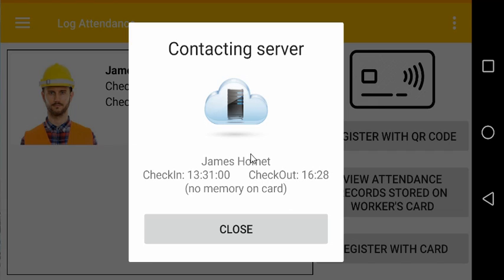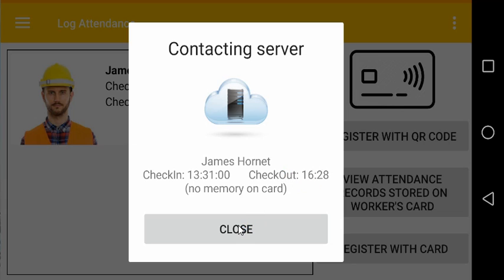This is the information that is provided. Of course, at the beginning of the day, only the check-in information will be displayed. The checkout is still going to be missing the information here, which is okay because the workday hasn't happened yet.